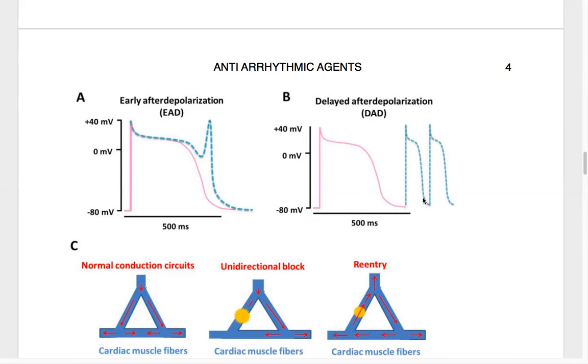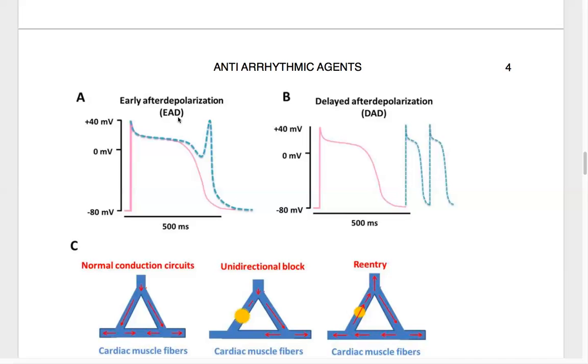It means there is no chance for phase 4, no resting phase at all. Before it could completely end the repolarization, the next action potential starts. Like that, continuously taking place is called delayed after depolarization. Okay, understood?